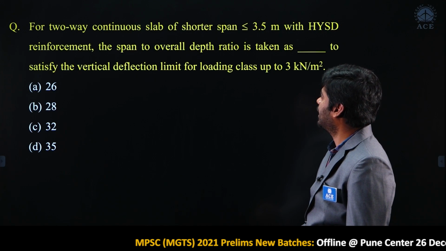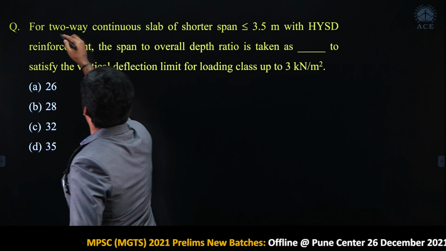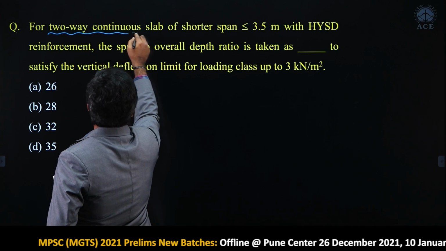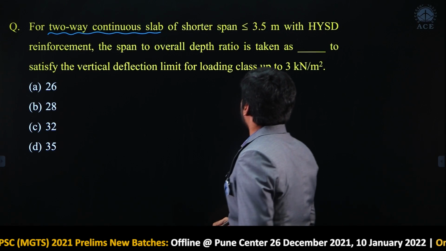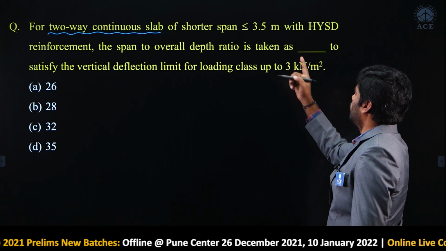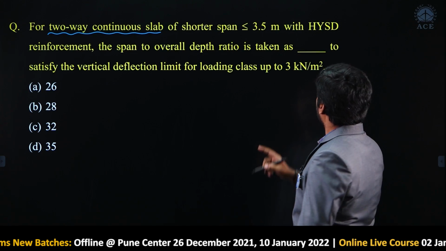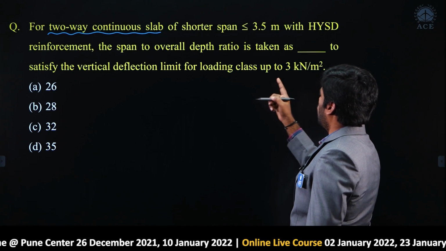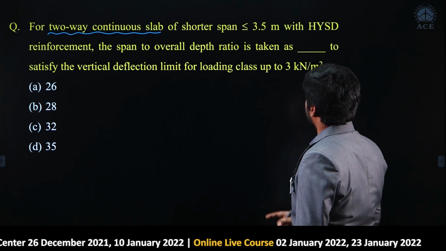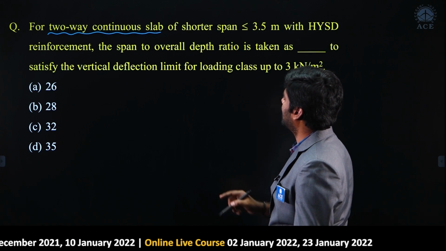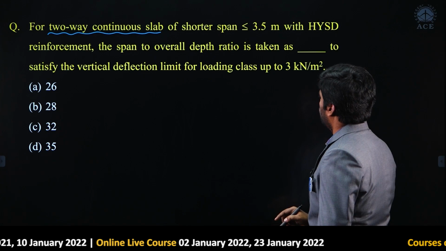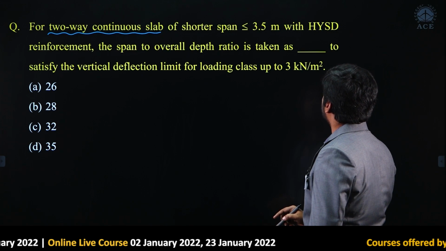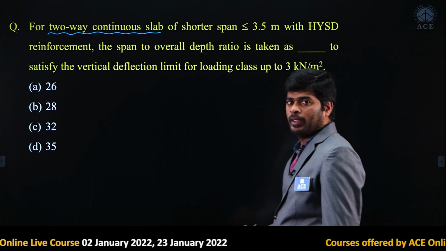For a two-way continuous slab of shorter span less than or equal to 3.5 meter with the HYSD reinforcement, the span to overall depth ratio is taken as dash to satisfy vertical deflection limit for loading class up to 3 kilonewton per meter square.